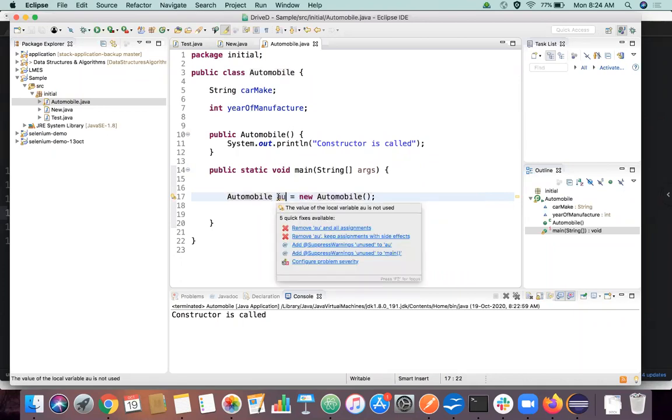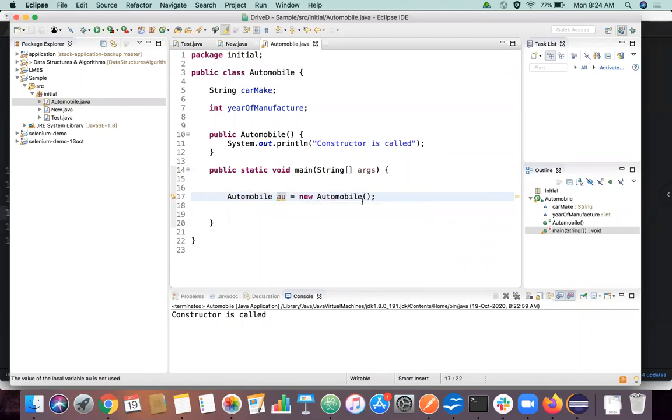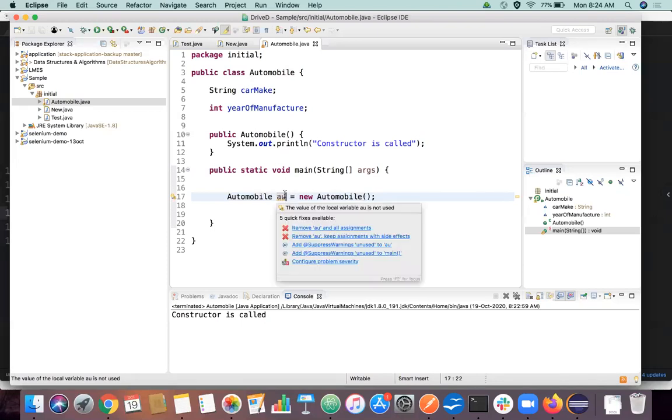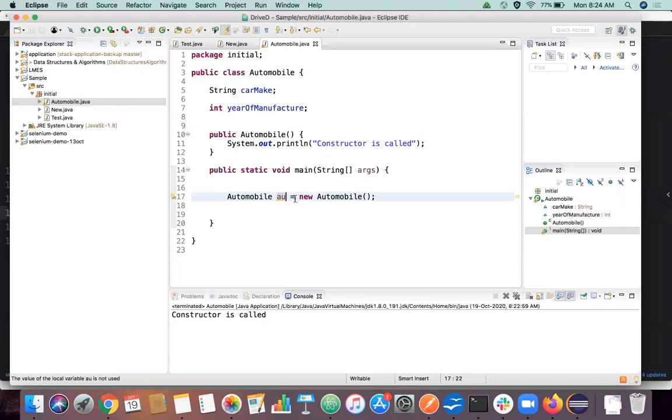AU is kind of a holding reference for that object, right? We are not going to declare new Automobile every time, because every time you declare new Automobile, it's going to create a new object for you. So if you want to use one particular object for many different purposes, you have to create a reference variable like this and assign that particular object to it, so that every time AU is used, the executor will know it is executing the command on that particular object only. I'll make it clear what I mean by that.